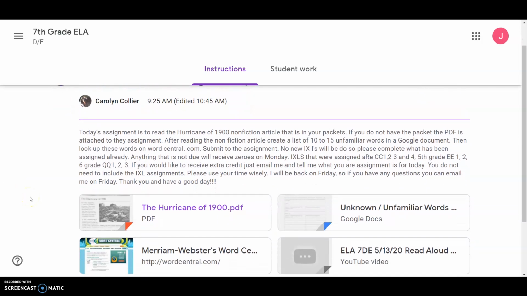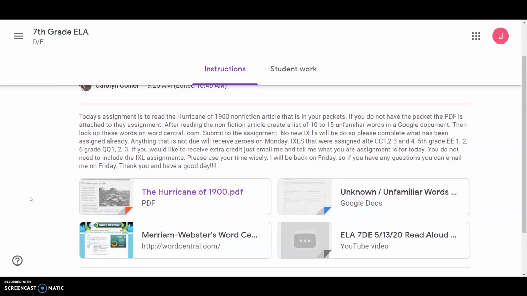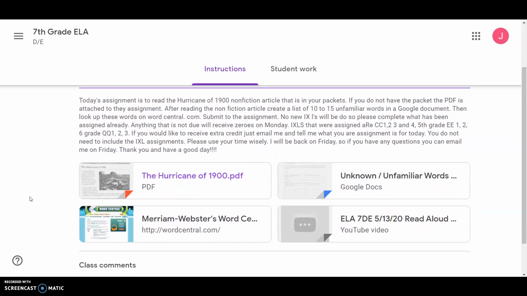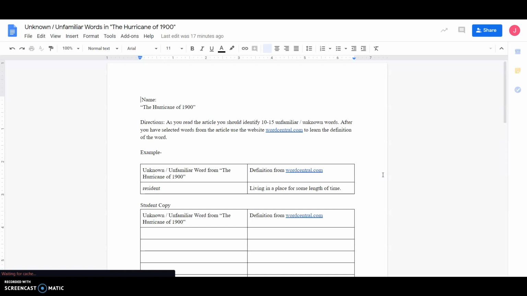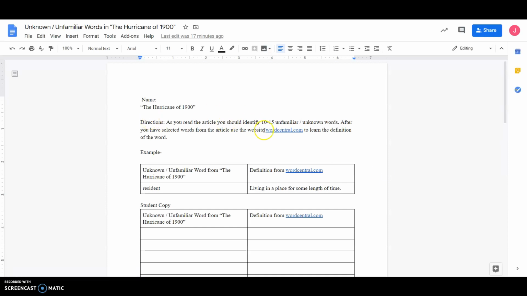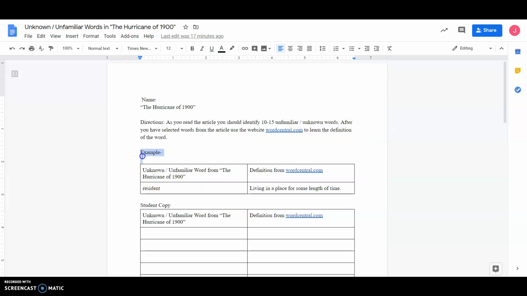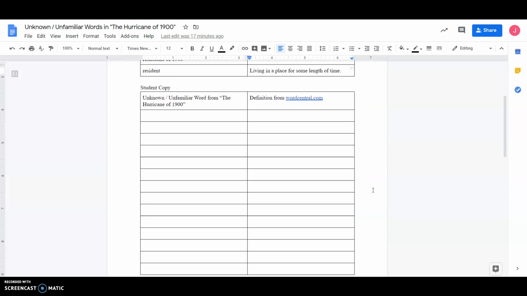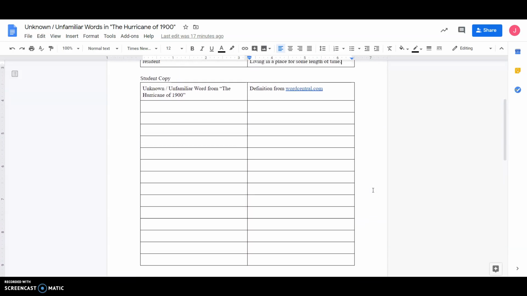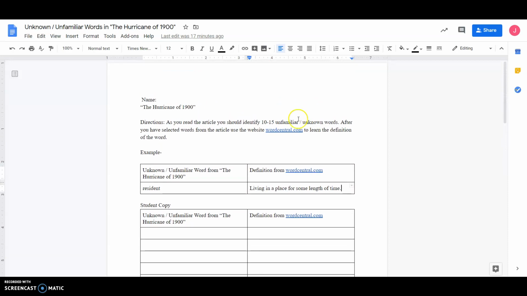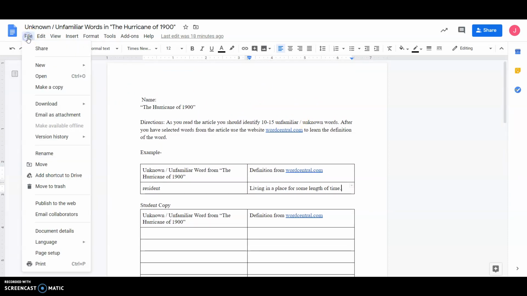After reading the nonfiction article, create a list of 10 to 15 unfamiliar words in a Google document. To do that, you can create your own Google document, or you can use mine. If you click on this link, you'll see a graphic organizer with the instructions, the link to wordcentral.com, an example that I took from the article, and then room for you to do your 10 to 15 words.